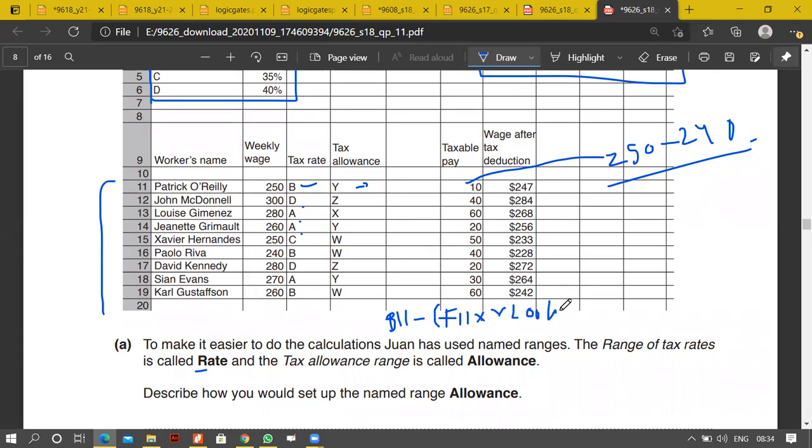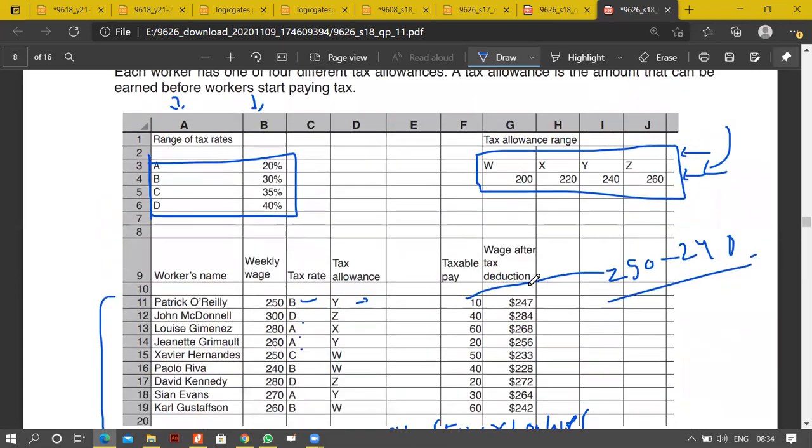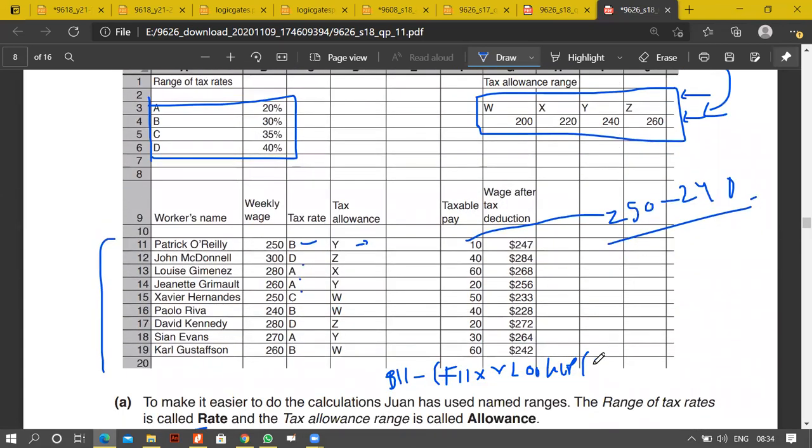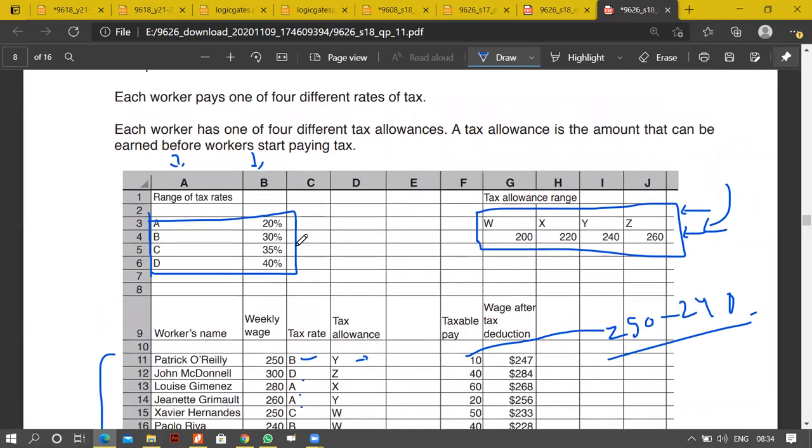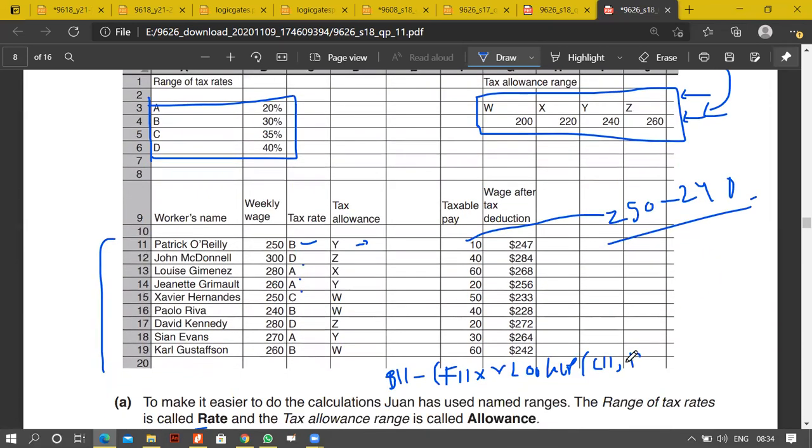I'm sorry, I'm not using the tablet, so I hope you get it. Aur VLOOKUP mein obviously we'll do C11 as the lookup value, comma, iska naam kya tha, rate. We'll write rate, comma 2, comma 0. You get the point? This is what we will write. Yes, sir. Right? I just have to note it down.